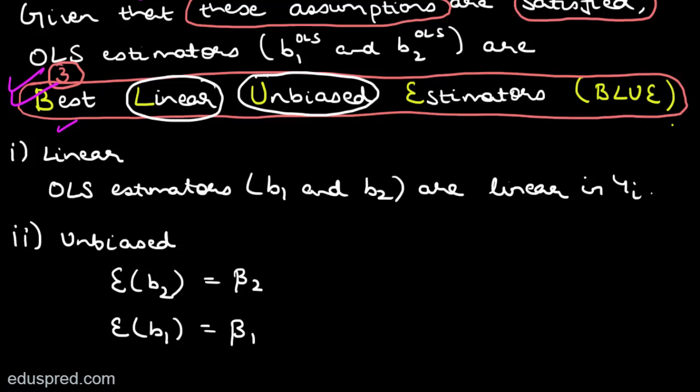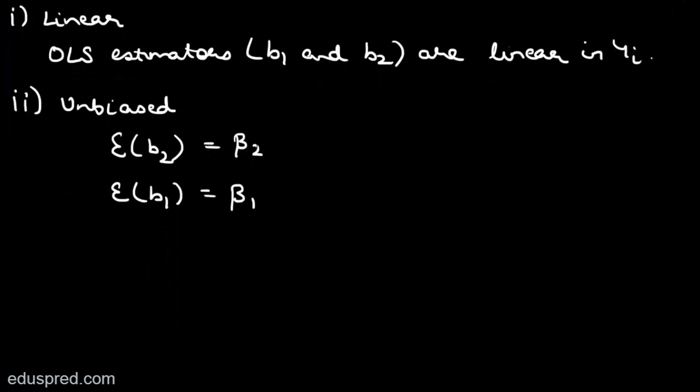Now let's move to the third word that we have here, and it is best. By best, we mean that the OLS estimators are efficient. So the third thing that we have to discuss is best, and best is also called efficient. So basically we have to prove that the OLS estimators are efficient, and by efficiency we mean that the OLS estimators have the minimum variance.